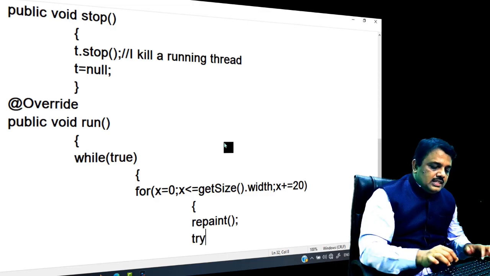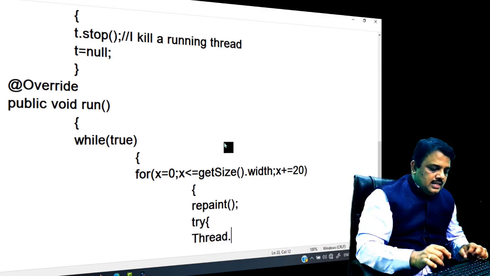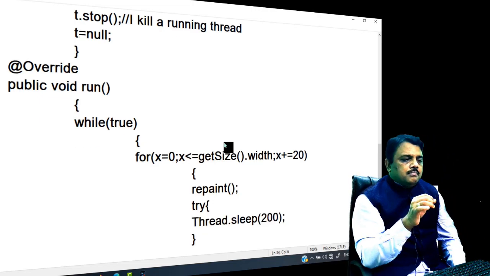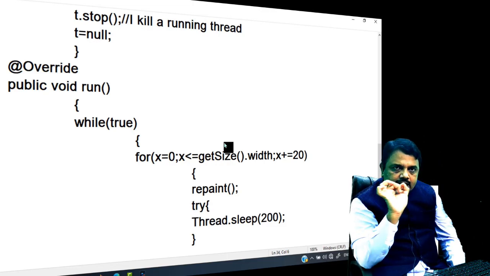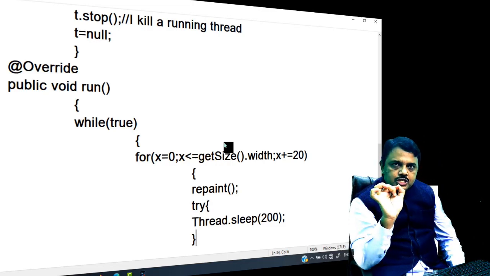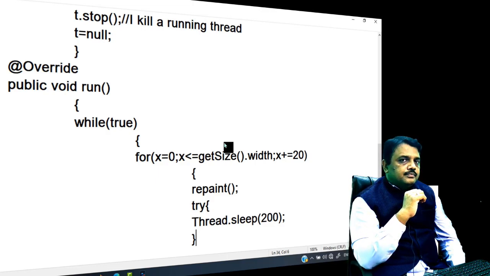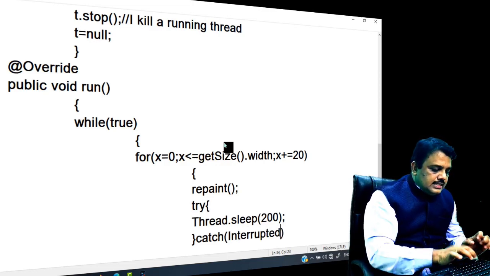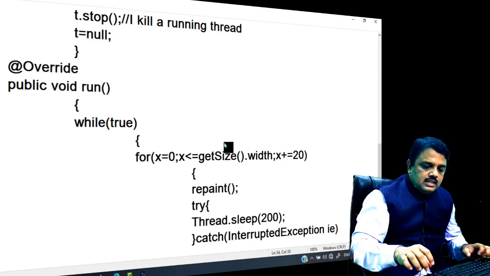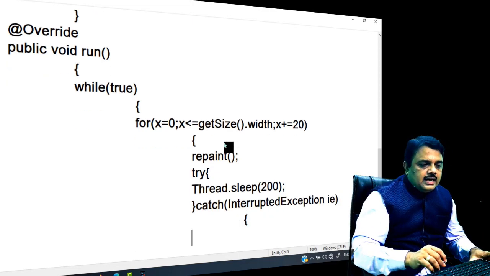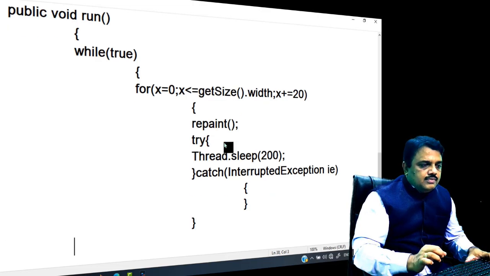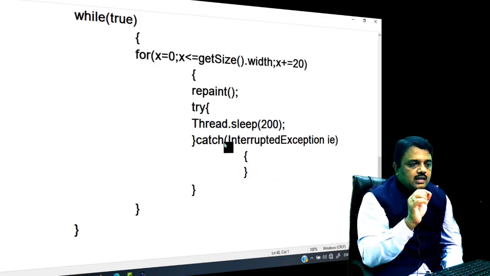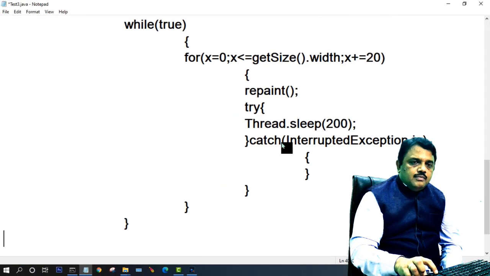I just write within the try block, fine. But I pass here Thread.sleep(200) milliseconds. Now, after a 200 millisecond time interval, the x coordinate shifts by how many pixels? 20 pixels. Now catch. Which exception? The sleep method throws one exception, that is InterruptedException. Anyway, that is the end of the block, the end of the run, the end of this class. So fine, the for loop ended, the while loop ended, this is the end of the run.